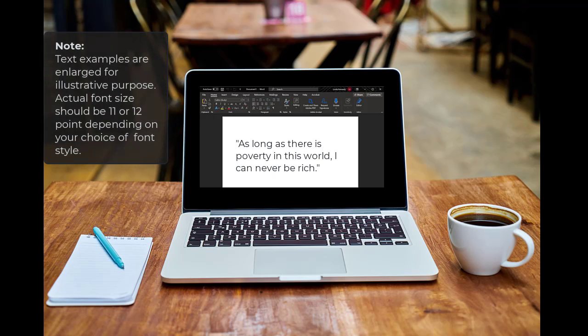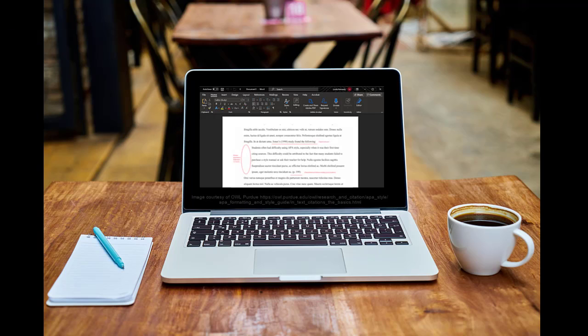Short quotations can be written within your text using quotation marks. In your sentence, the author's name can be included within the content of your sentence, followed by the publication year in parentheses. If a page number also needs to be included, that will be placed at the end of your sentence within parentheses. Alternatively, the author's last name, publication date, and page number, if needed, can all be placed at the end of the sentence within parentheses.